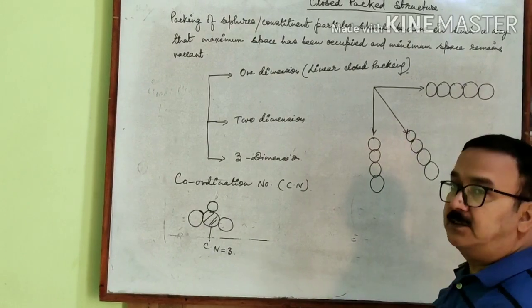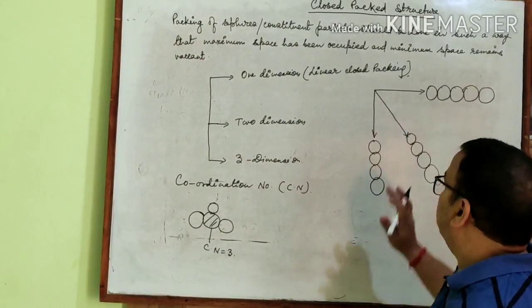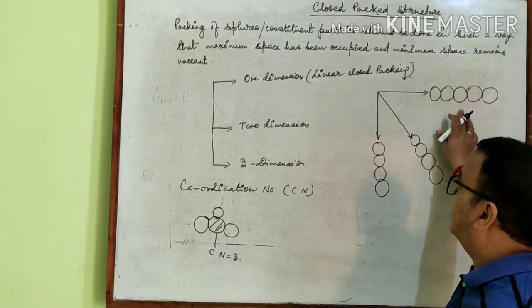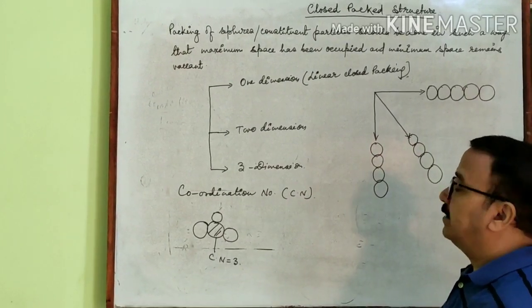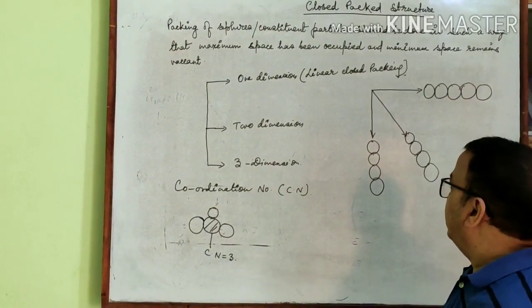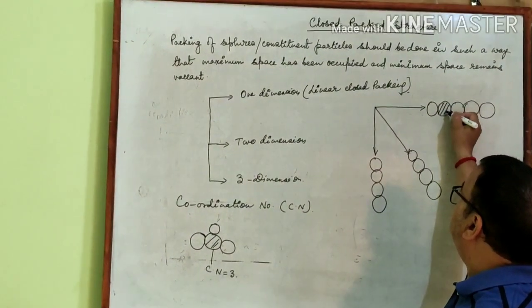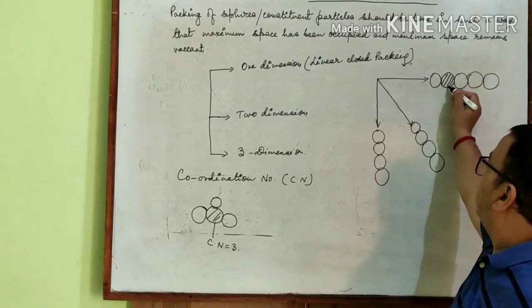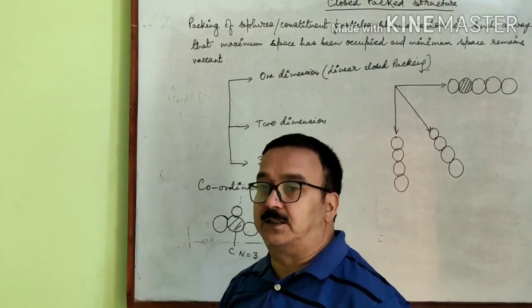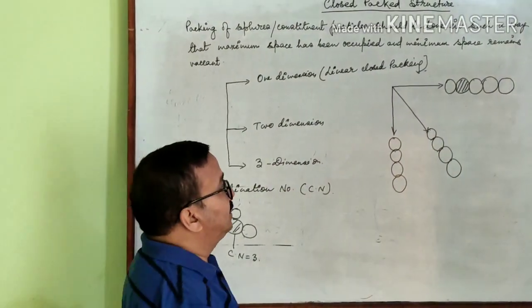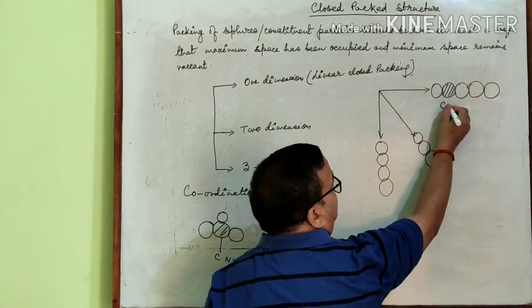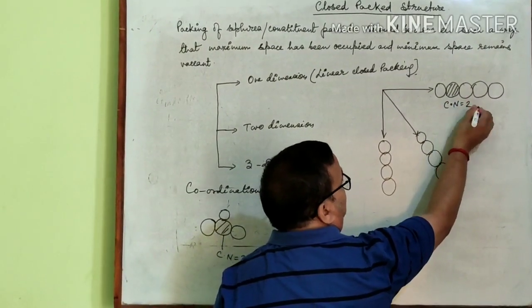Now, what is the coordination number of the particles in one dimension close packing? We consider any one particle. For example, this one. This sphere is in contact with how many spheres? It is in contact with two spheres. So, coordination number is 2.